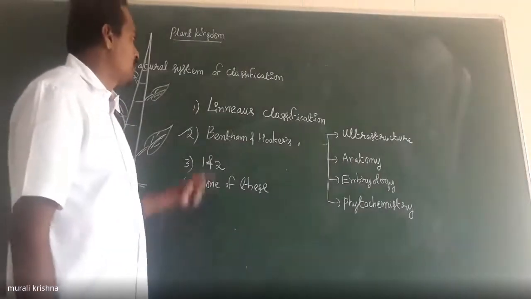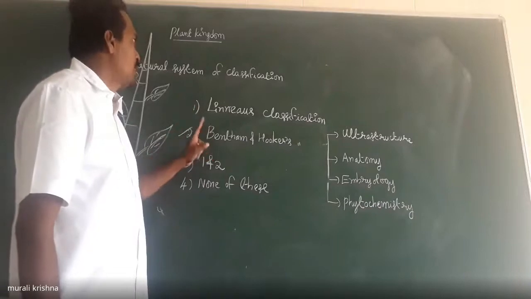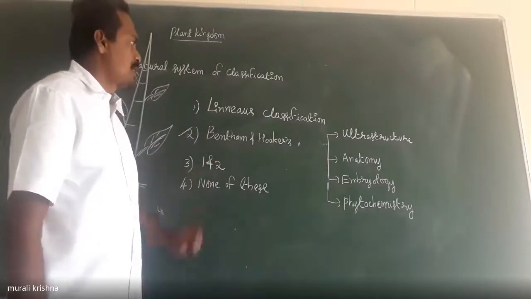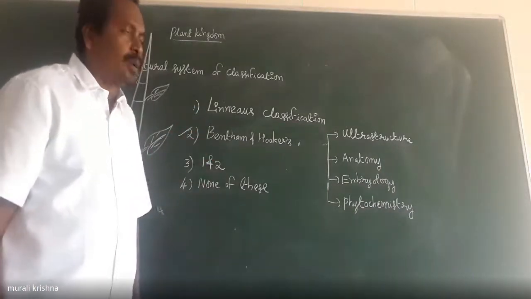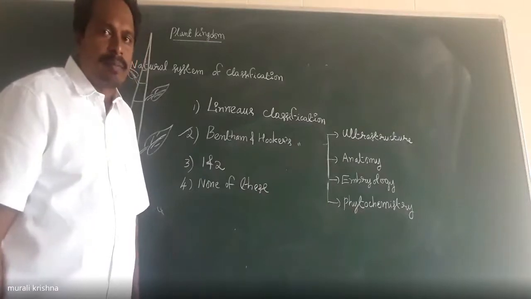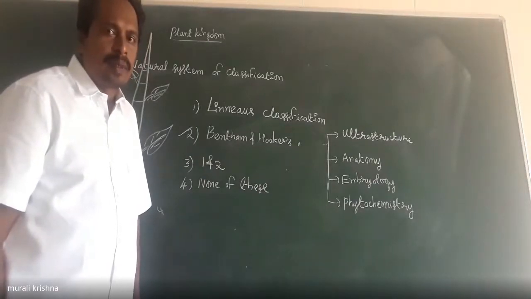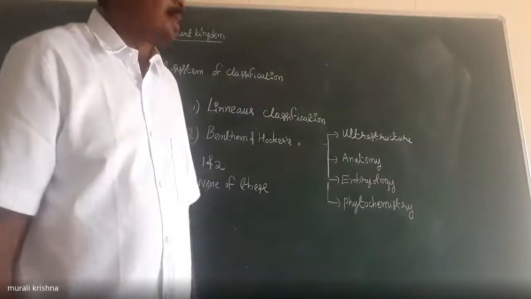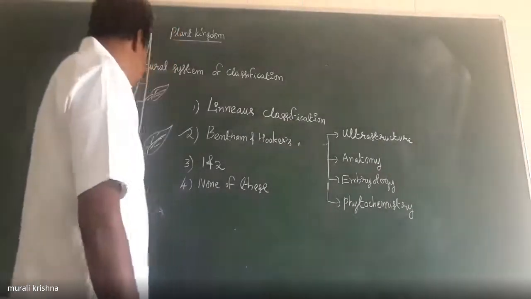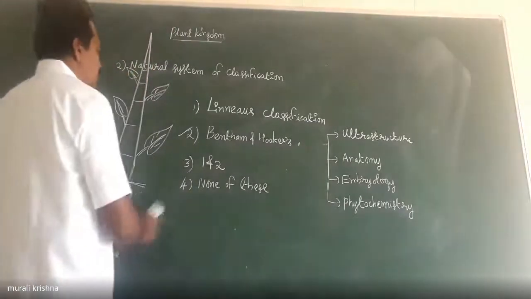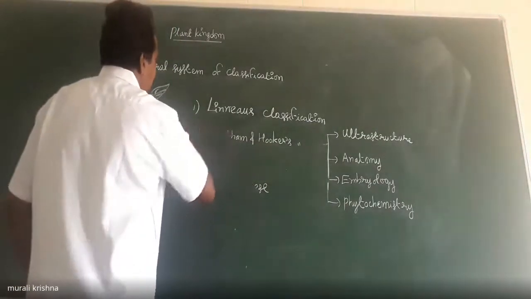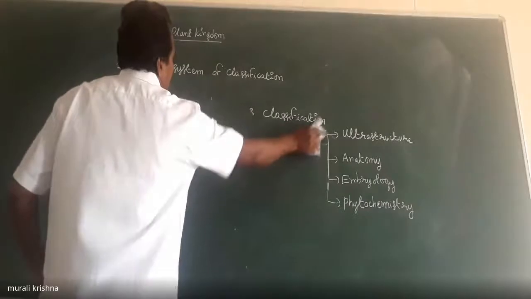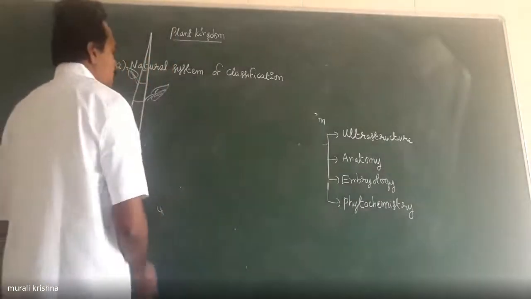Artificial means first, and the natural system of classification is Bentham and Hooker's classification. Ultrastructure. Ultrastructure means the ultrastructure of the cell.